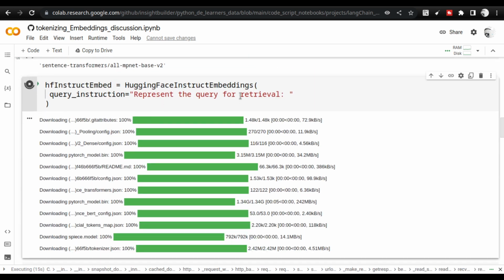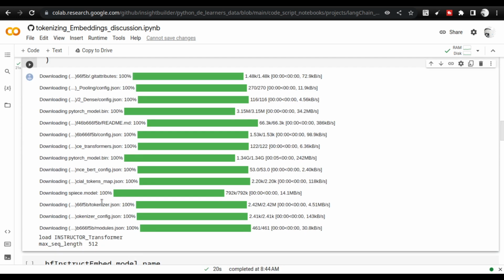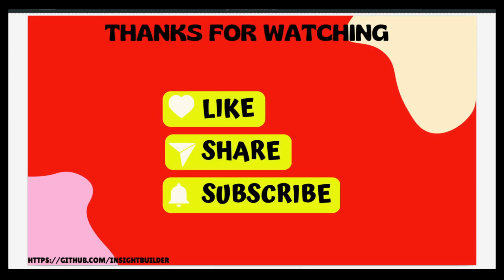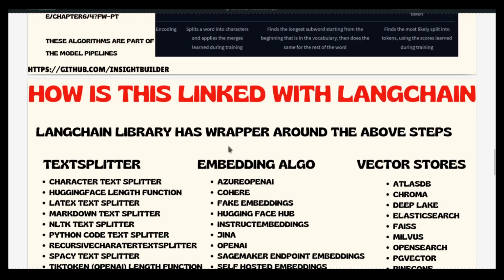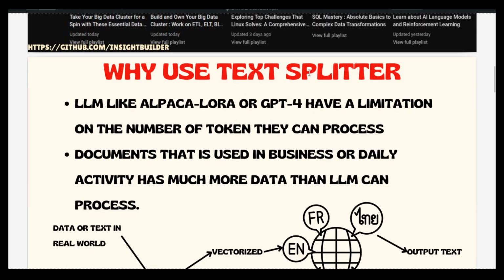Instructor embedding is actually a bigger model, and that is why it takes a little more time, and the max length for the instructor is 512. I had explained this in the beginning, so let me go back to the presentation for a moment. The reason why we are splitting the text, why a text splitter, is that there is a limit on the number of tokens, and we are going to work on Hugging Face open source models.